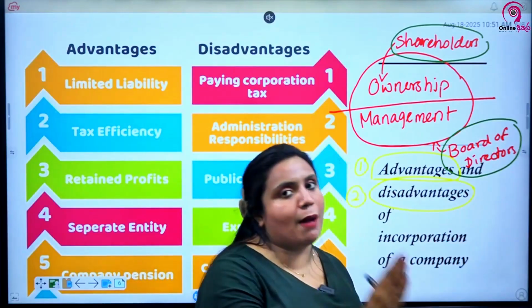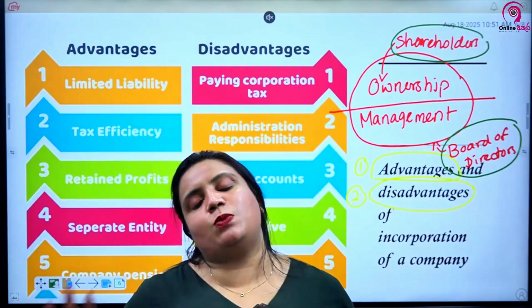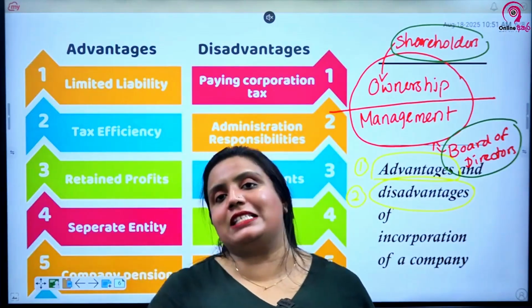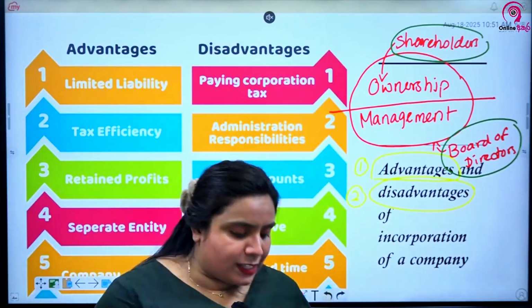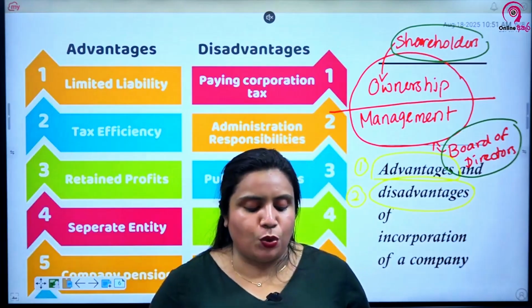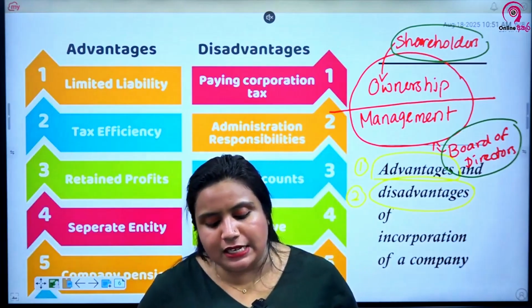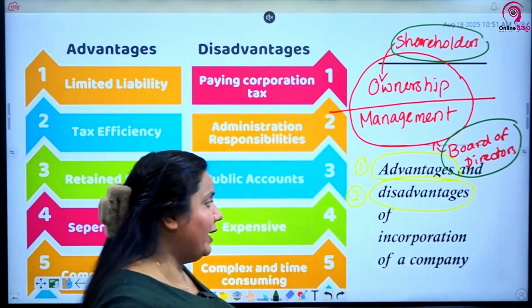So from the start of the company, sometimes to the end of the company, the documentation in itself is very cumbersome, and that is another disadvantage of a company. So the disadvantages are the expenses, double taxation, complex procedure, lack of control, ongoing paperwork, and the difficulty in dissolving. So those are the advantages and the disadvantages of the company.